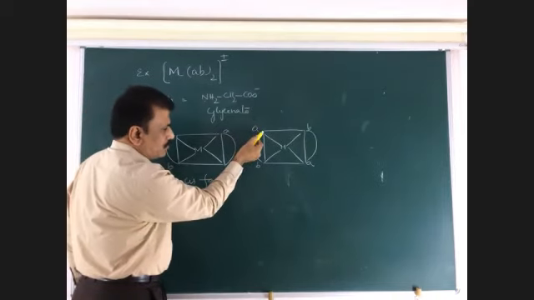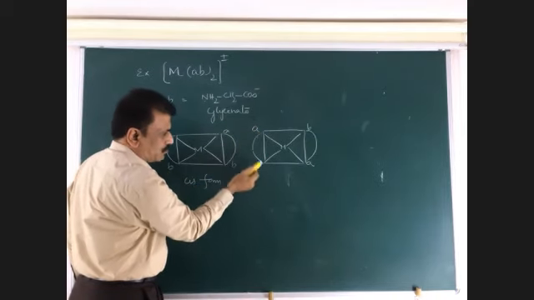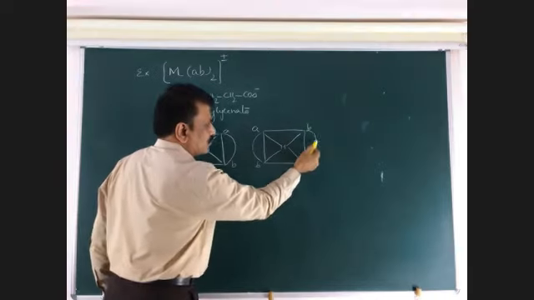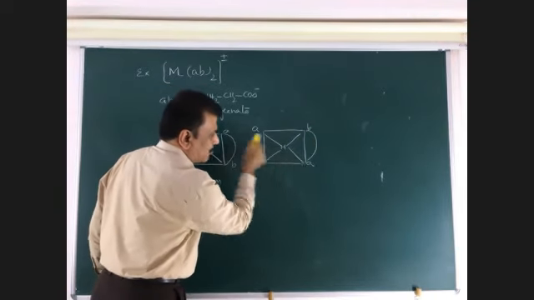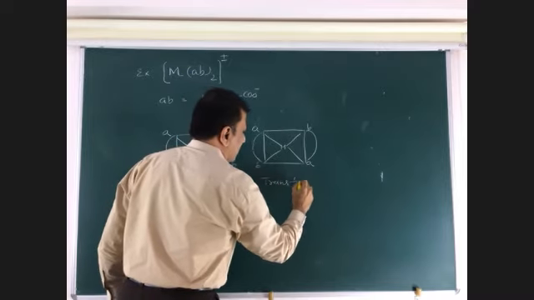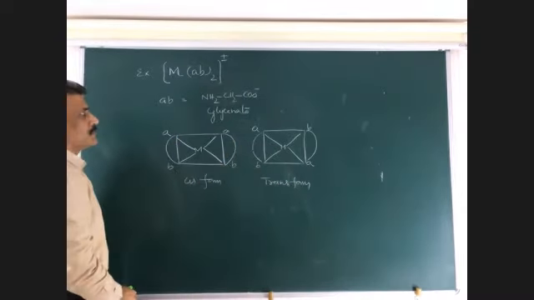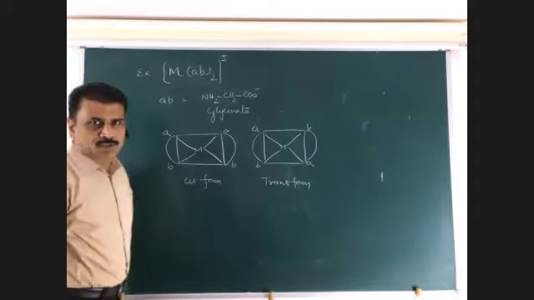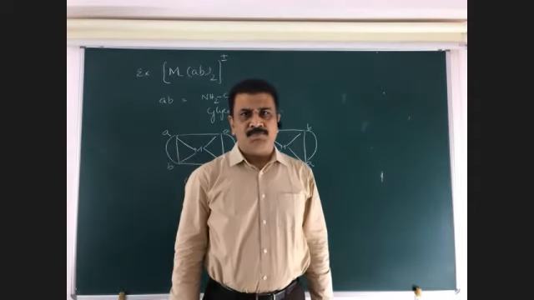This is NH2, CH2, COO. NH2, CH2, COO. So A are on the opposite side. Therefore, this is the trans form. So this type also shows cis-trans isomerism.